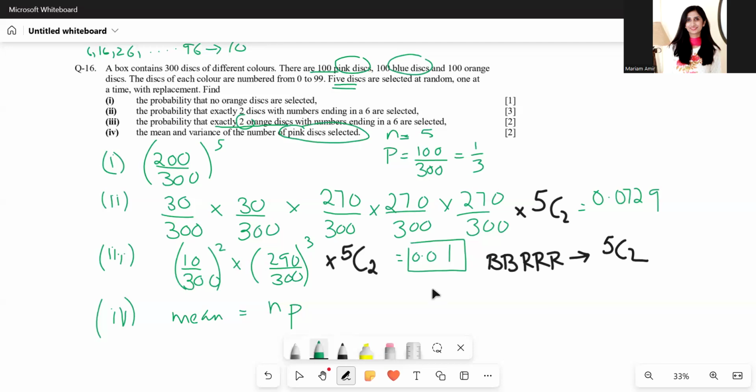So the mean is N times P, so 5 into 1 over 3, which is 5 over 3. And the formula for variance is NP bracket 1 minus P. So 5 into 1 over 3 into 1 minus 1 over 3, which gives 10 over 9.